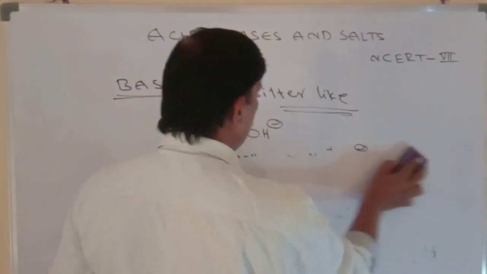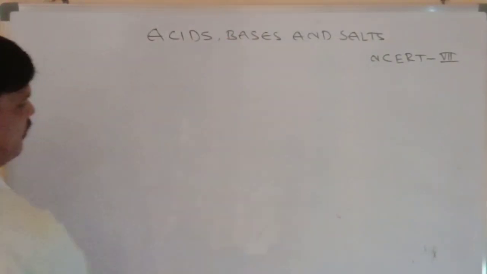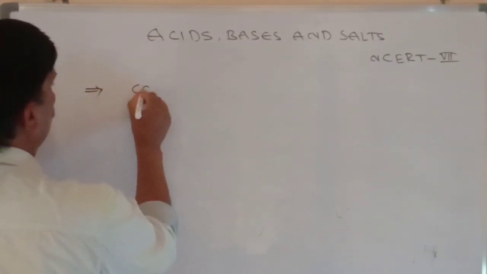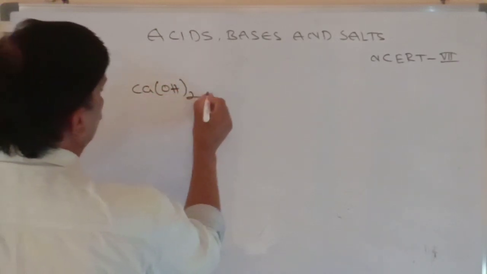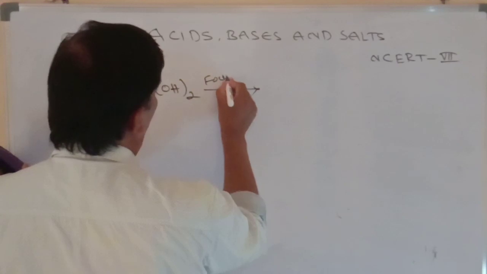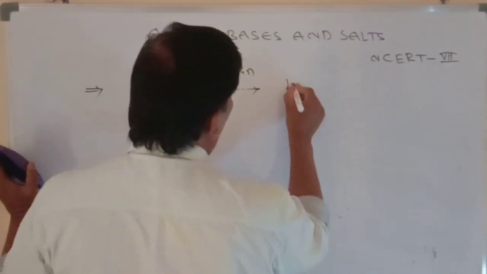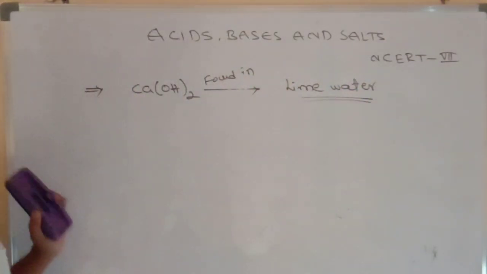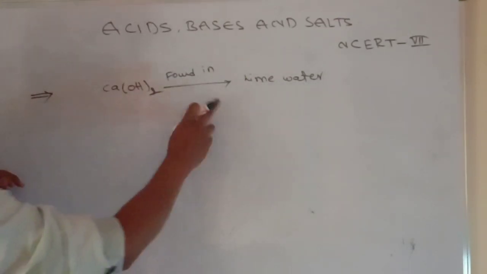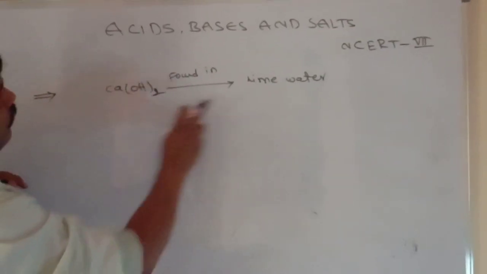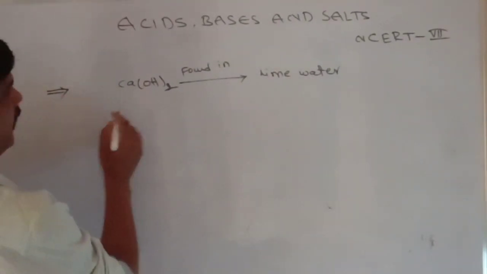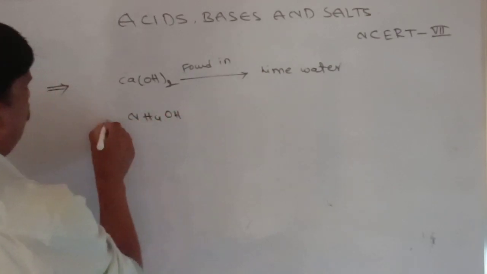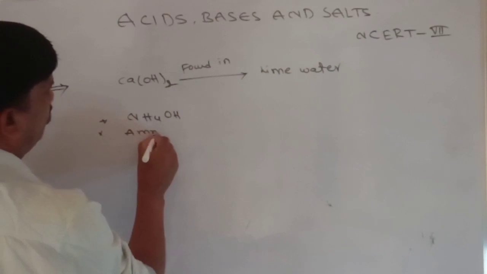So what are the naturally occurring bases? The best example is calcium hydroxide, which is found in lime water. Lime water means sunnam neelu. Calcium hydroxide is found in lime water. This is a naturally occurring base. And also ammonium hydroxide. This is important.